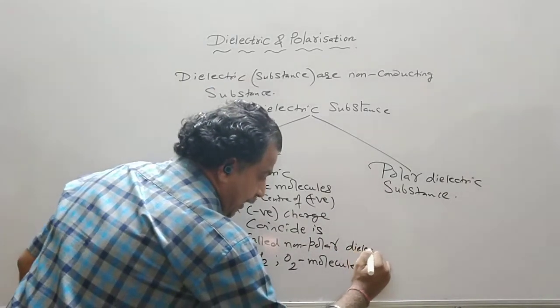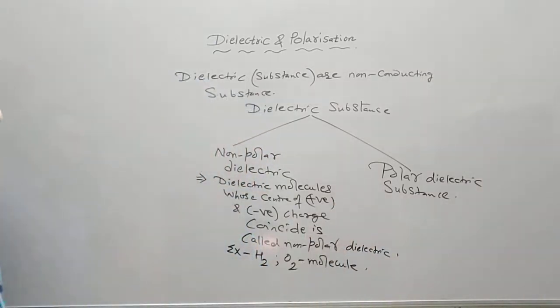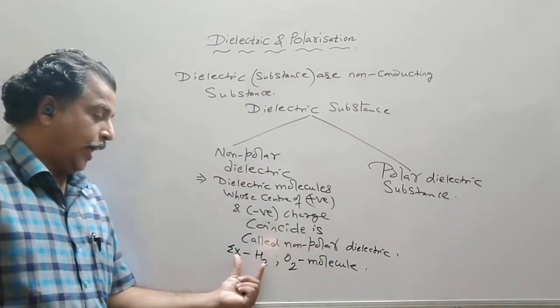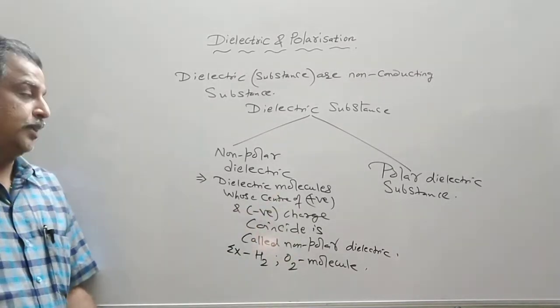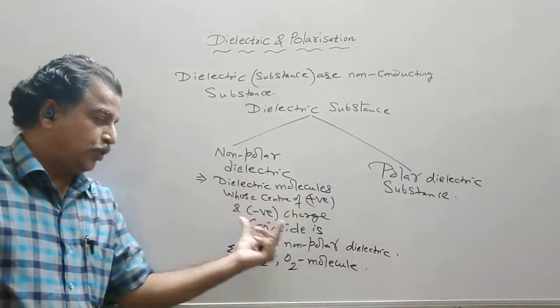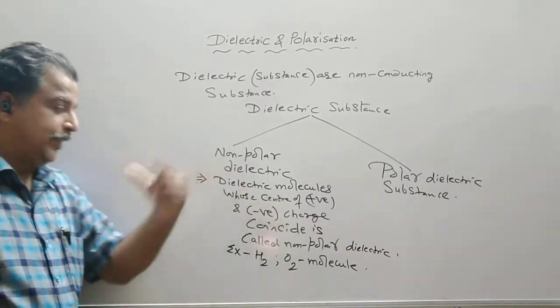Now in such molecules, whether you take H2 or O2 or many other non-polar dielectric substances, their centers of positive and negative charge coincide.